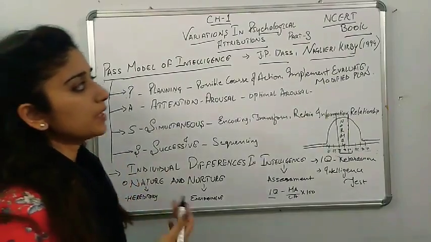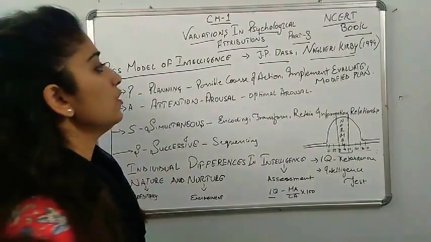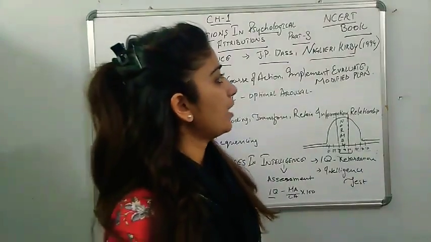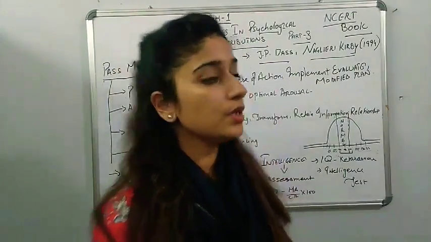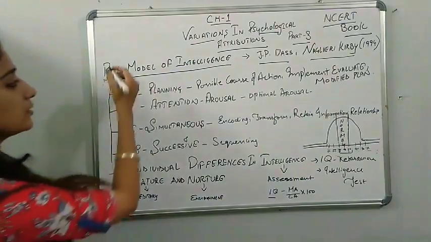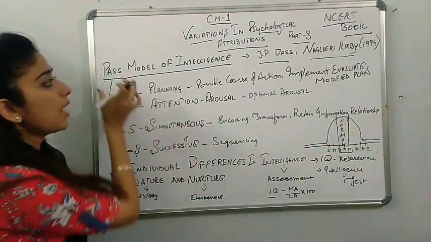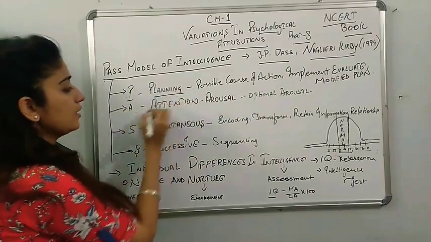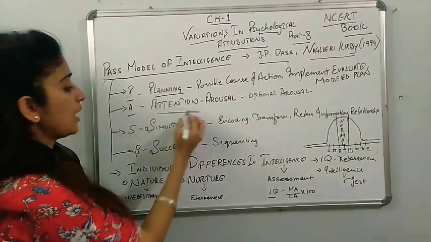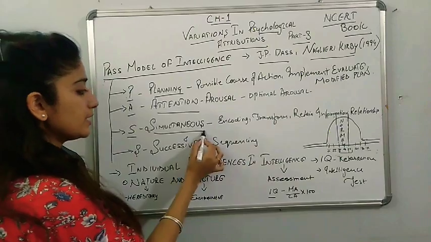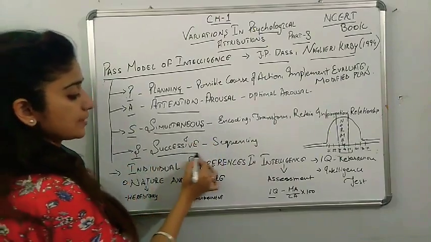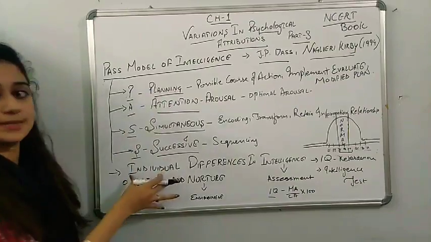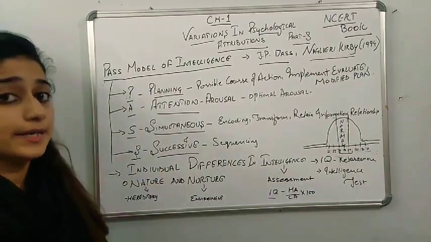After that, J.P. Das in 1994, with his scholar Naglieri, explained that intelligence is also related to the PASS model. So how is it PASS? P for planning, A for attention, S for simultaneous, S for successive. When we do all these things, it is considered intelligence.